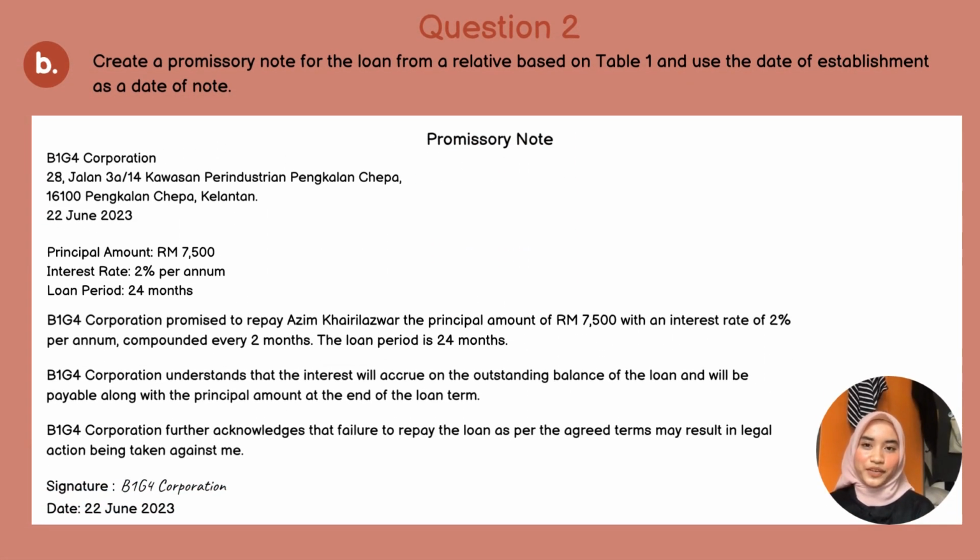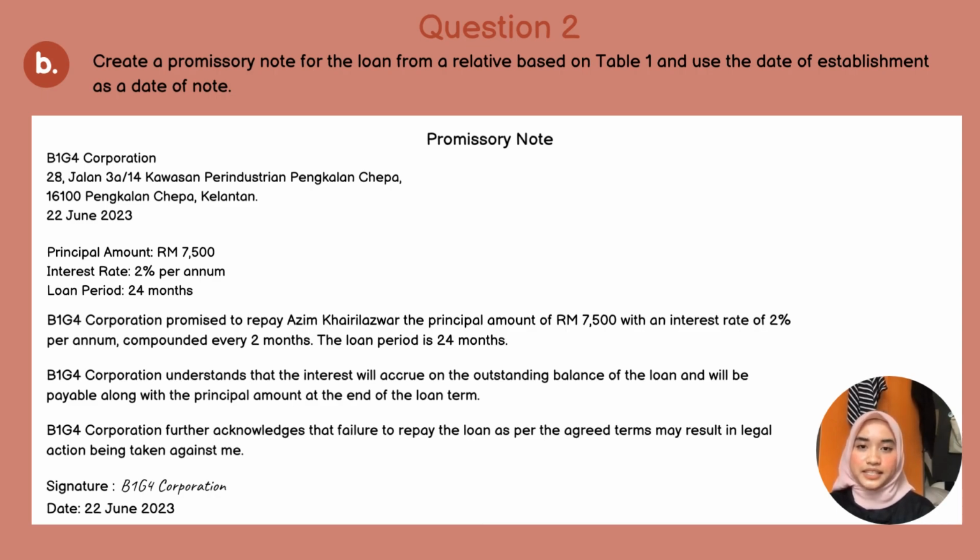Next, as a part of our financial agreement, I would like to present to you the details of a promissory note for a loan we have obtained from a relative. This promissory note serves as a legal agreement between B1G4 Corporation and Azim Kari Azwar, outlining the terms and conditions of the loan. This note solidifies our commitment to repay the loan from our relative.